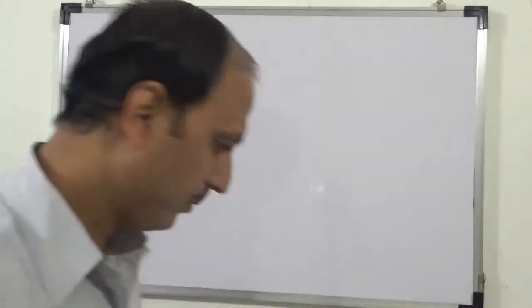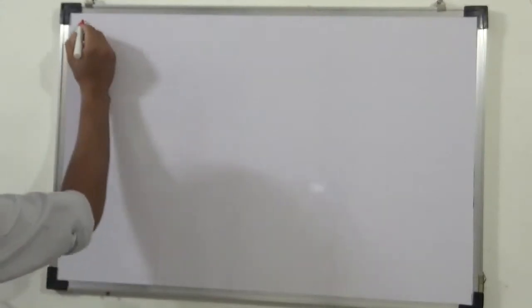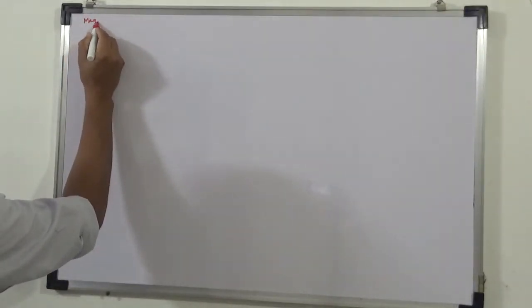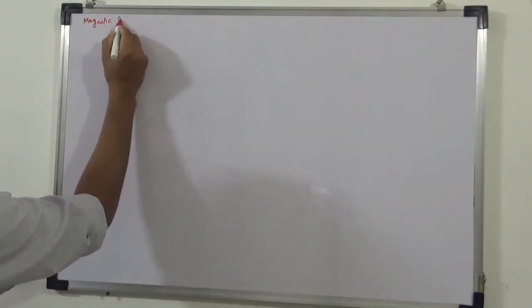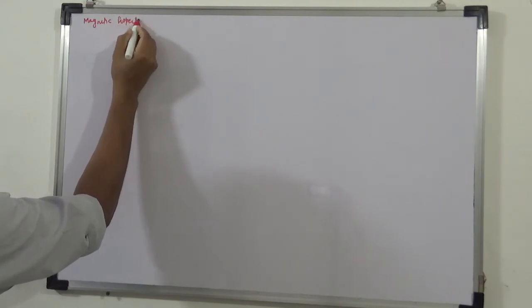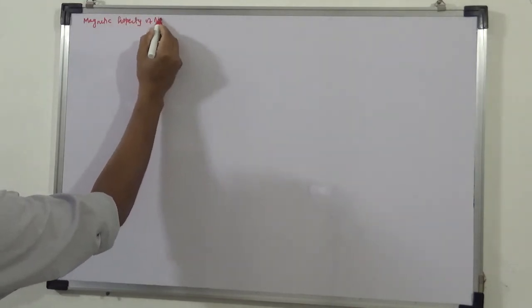Welcome back, and now we'll start the next topic. That is a theoretical topic, and we have to develop the theory about it: the magnetic properties of matter. So we have the magnetic properties of matter.